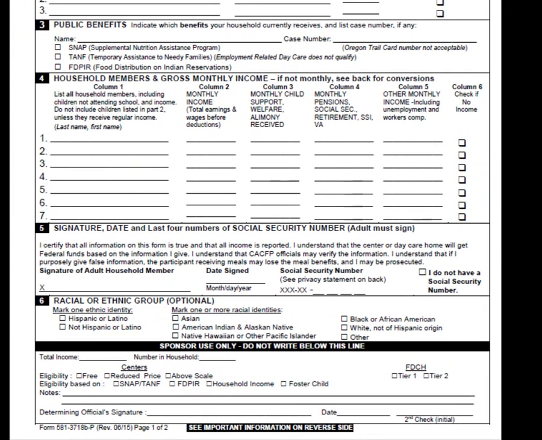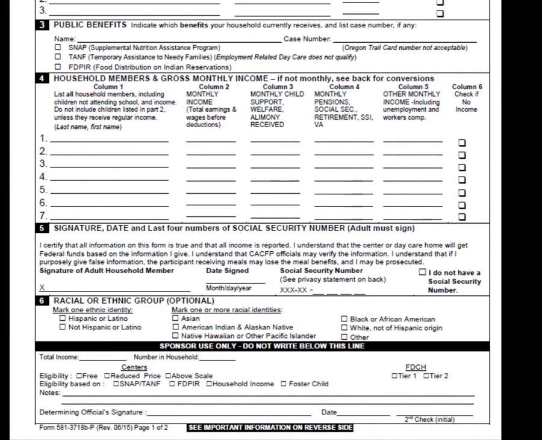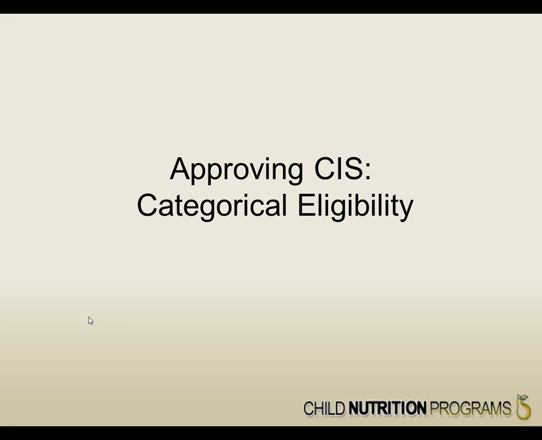The sponsor use section of the CIS form is to be completed by the sponsor's determining official. Once the application has been reviewed for completeness, the determining official will then approve the application based on the identified eligibility type. In the sponsor use section of the CIS is where the determining official will make the eligibility determination. First, we will approve a completed confidential income statement with categorical eligibility.